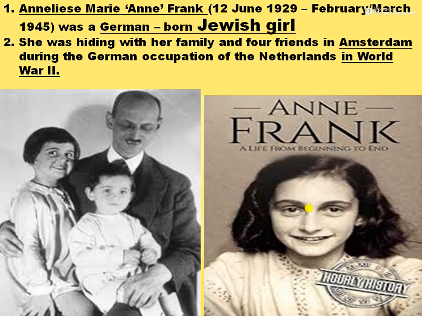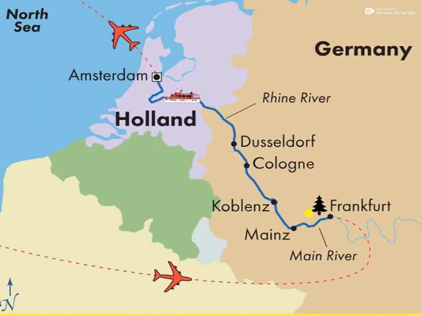You see the picture of Mr. Otto Frank with Margot, and Anne Frank is a small girl. So let's see what happened with her. Annelies Marie Anne Frank, unfortunately, died at a very tender age, but she had a lot of ambition and became an inspiration to the whole world.